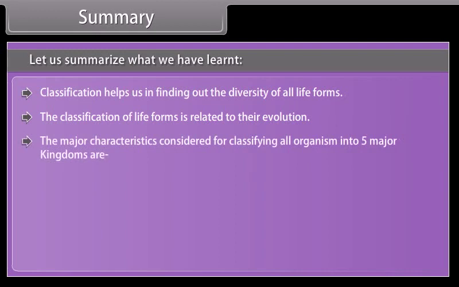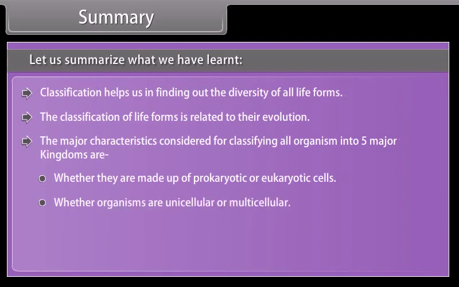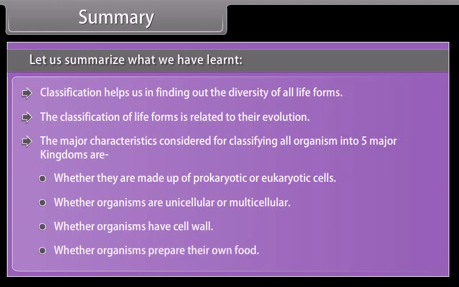The major characteristics considered for classifying all organisms into 5 major kingdoms are whether they are made up of prokaryotic or eukaryotic cells, whether organisms are unicellular or multicellular, whether organisms have a cell wall, and whether organisms prepare their own food.